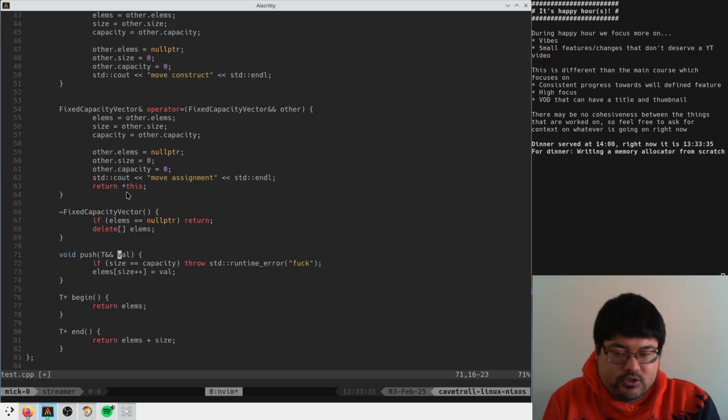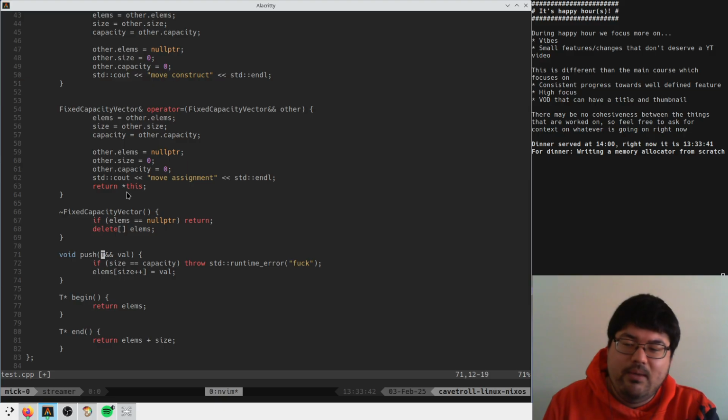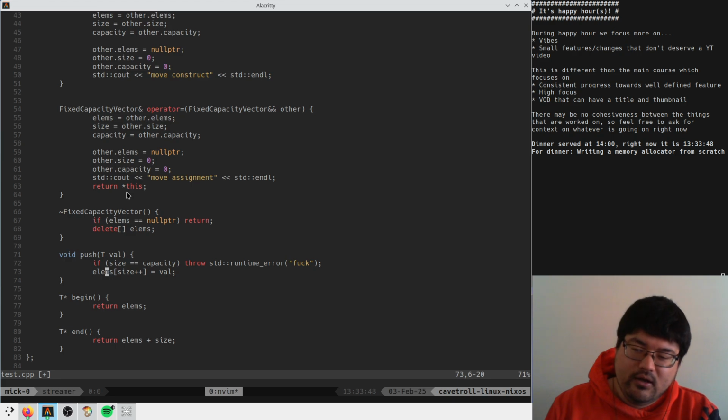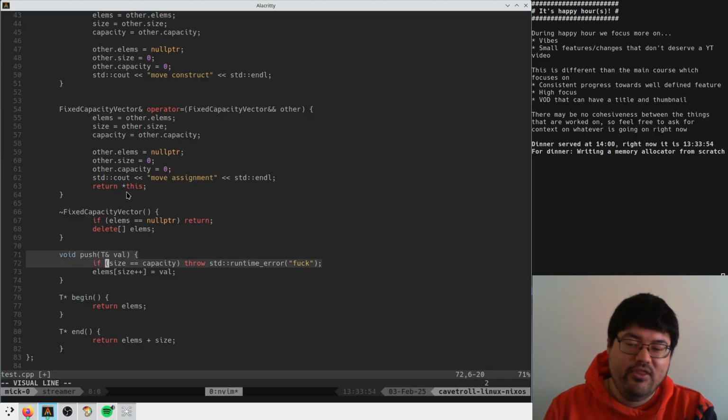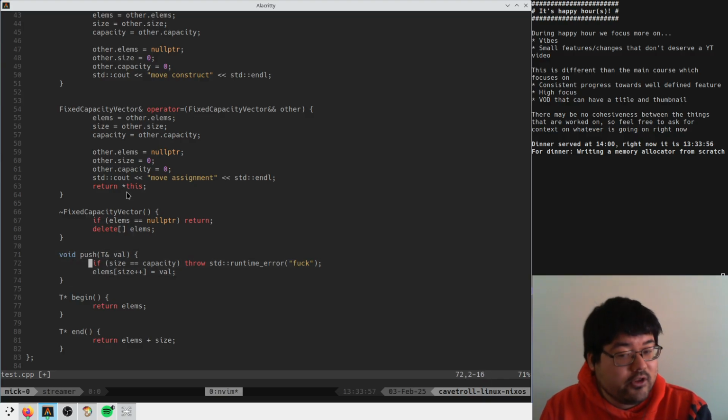We only want to run the destructor here. We want to move the thing in or something, right? But maybe somebody doesn't want to move it in, and maybe you actually are supposed to do this, because C++ will resolve this automatically, I believe. I think that if you write T&, that's really bad because it will always run the copy constructor.